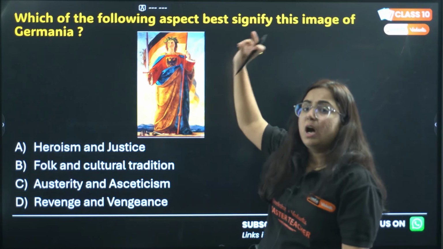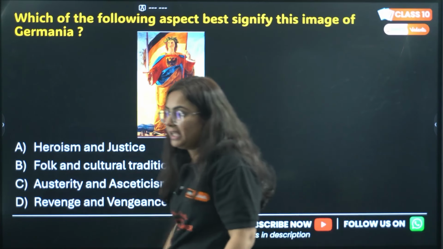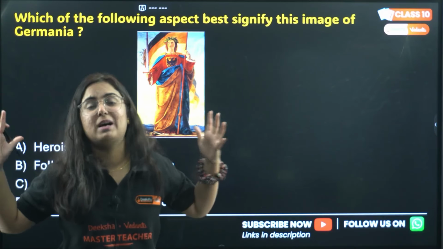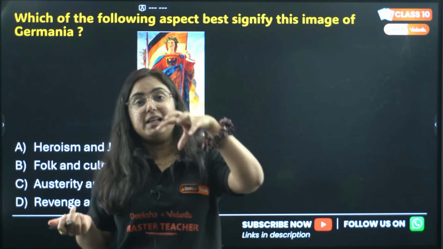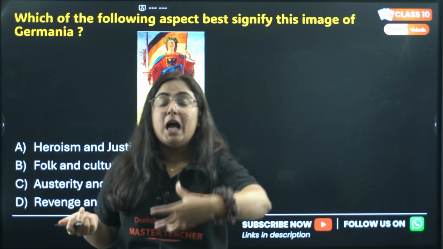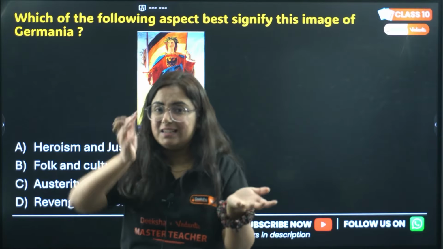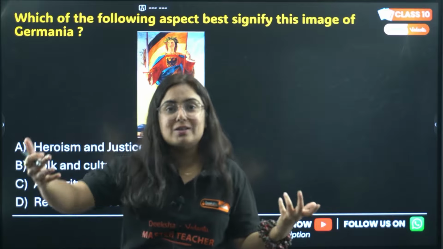Moving to the next, which of the following aspects best signifies this image of Germania? Now, do you know, like we Indians have Bharat Mata. What is Bharat Mata? An allegory, a female allegory of the nation. When we talk about India, what comes to our mind to picturize India is either the map of India or the poster of Bharat Mata to show someone.